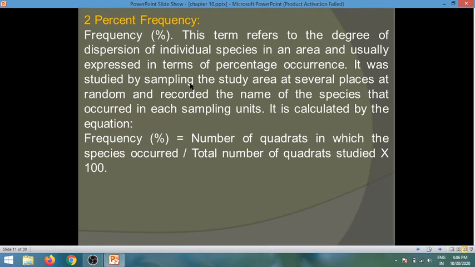It was studied by sampling the study area at several places at random and recording the name of the species that occurred in each sampling unit. It is calculated by the equation: frequency is equal to number of quadrants in which the species occurred divided by total number of quadrants studied, multiplied by 100.